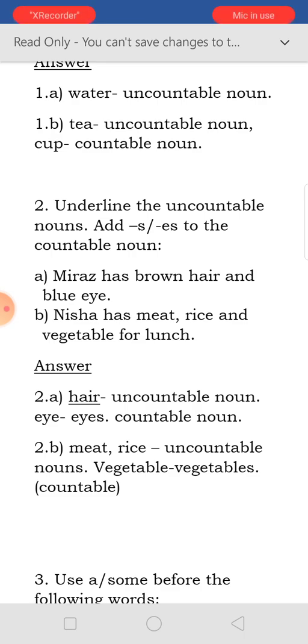Miraz has brown hair and blue eye. So here hair is an uncountable noun, we cannot change it. But eye is a countable noun, we make the plural, eye, eyes. Nisha has meat, rice and vegetable for lunch. So meat and rice we cannot count, so they are uncountable nouns, but vegetable we can count, so it is changed into plural, vegetable, vegetables, and then we have to mention it as countable noun.